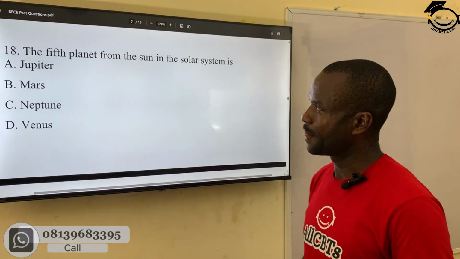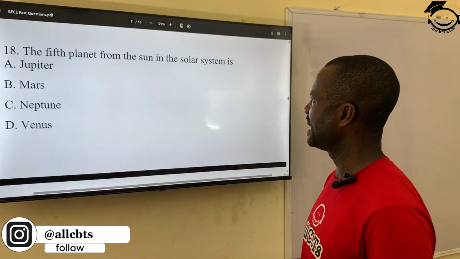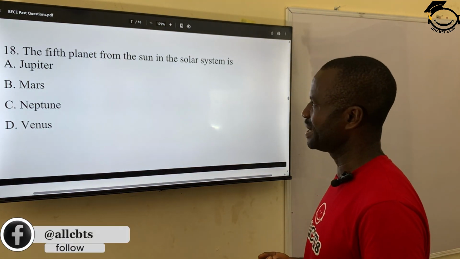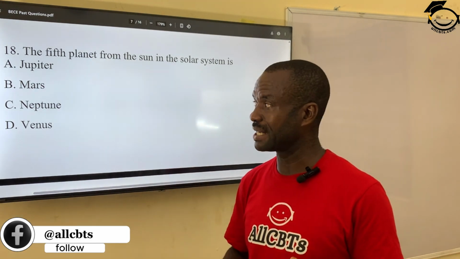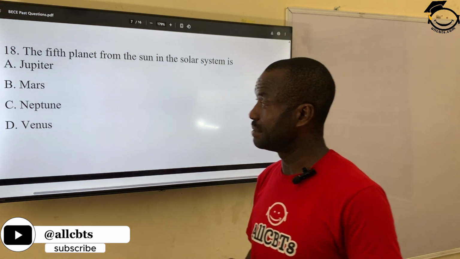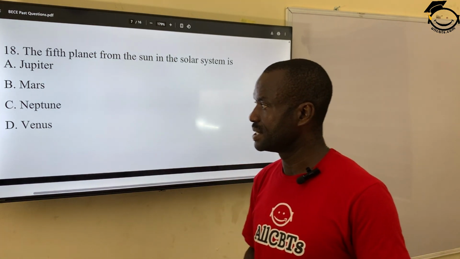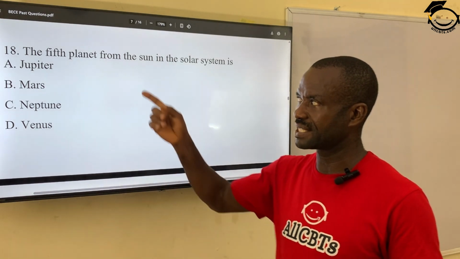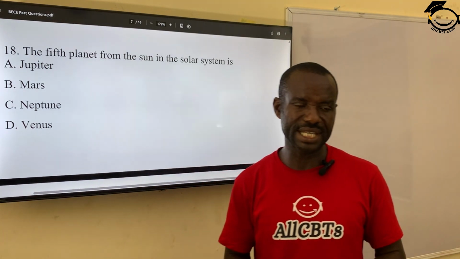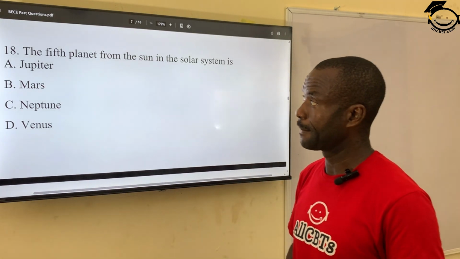Question 18. The fifth planet from the sun in the solar system is A. We have about 9 planets. The fifth one is A. Jupiter. B. Mars. C. Neptune. D. Venus. The correct answer is A. Jupiter. Jupiter is the fifth planet.